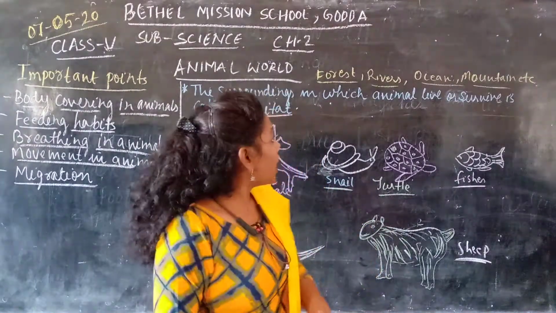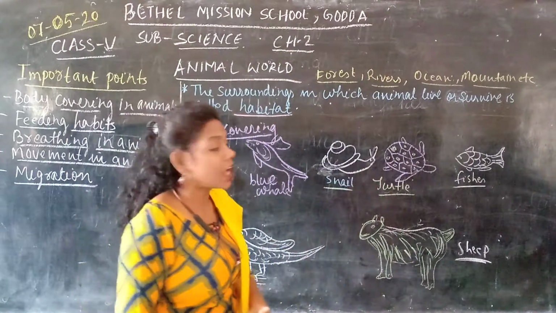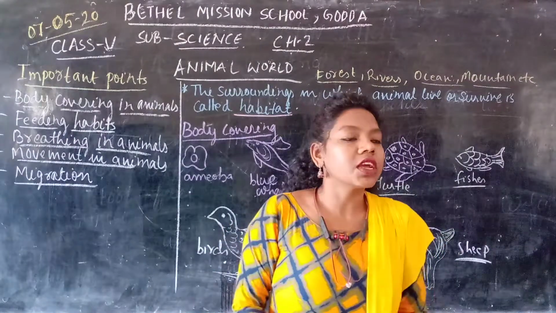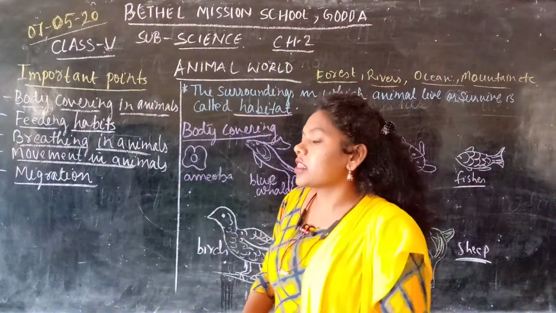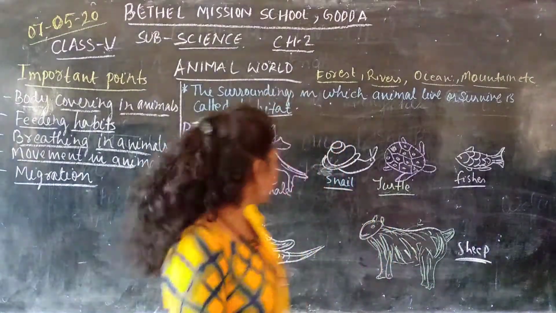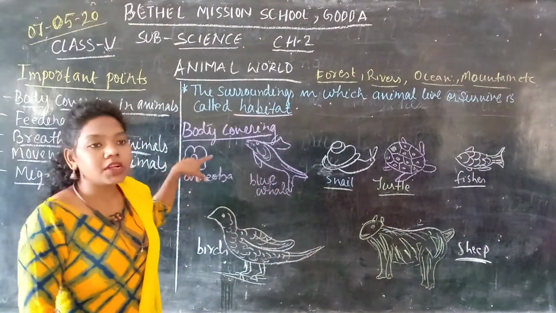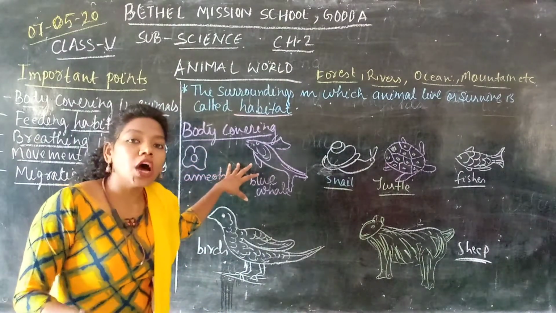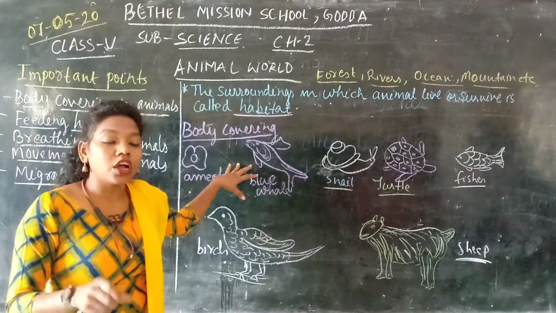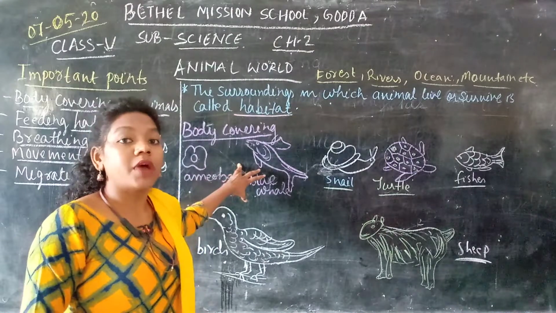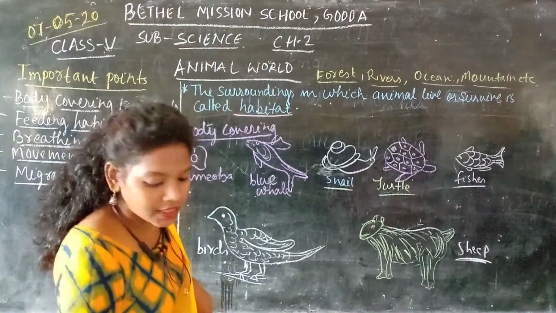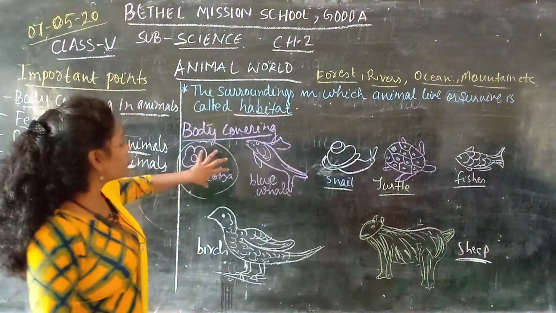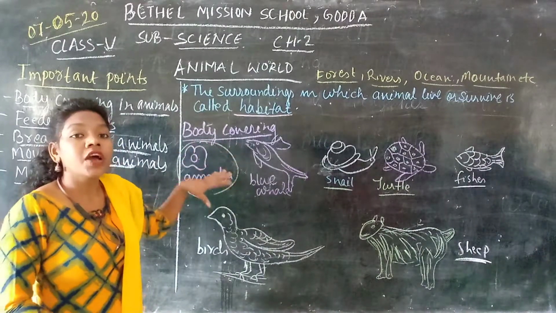All these animals have different physical features. That means the body is made up of different kinds of outer covering. For example, some animals are very small, like the amoeba. Amoeba is a single-celled animal which is very small and tiny, and can be seen only with the help of a microscope. Other examples are bacteria, virus and yeast, which can also be seen with the help of a microscope.